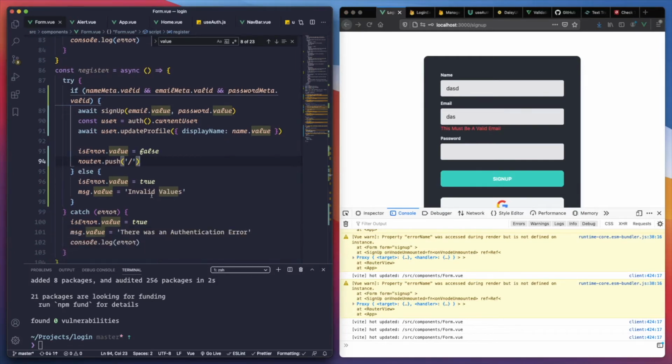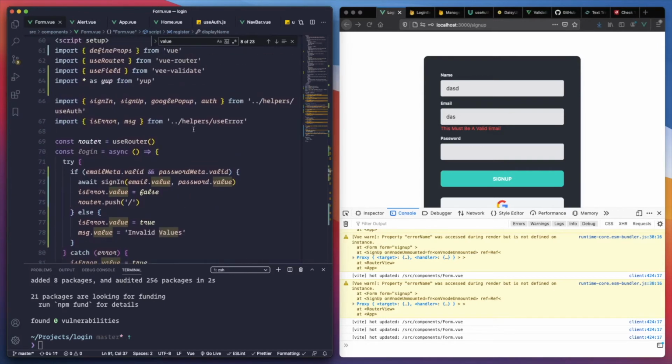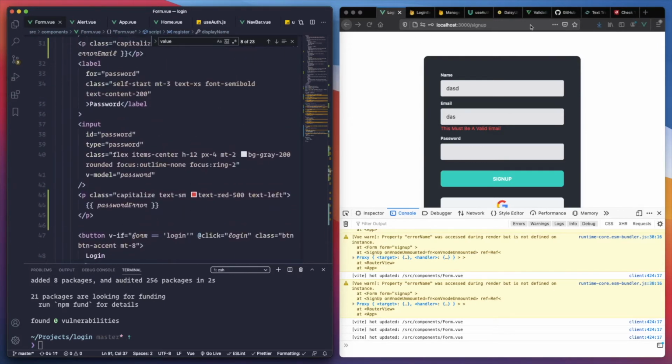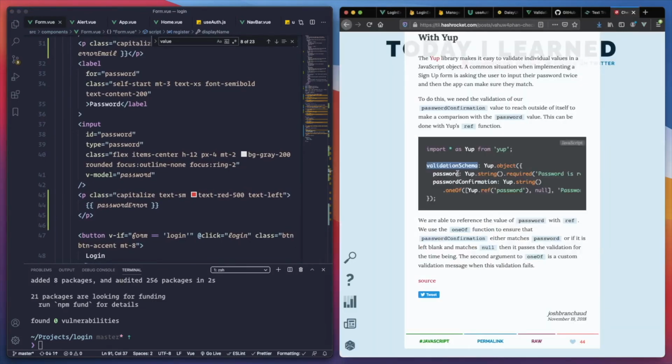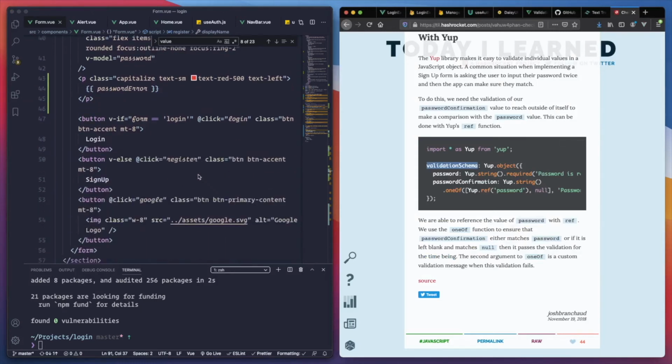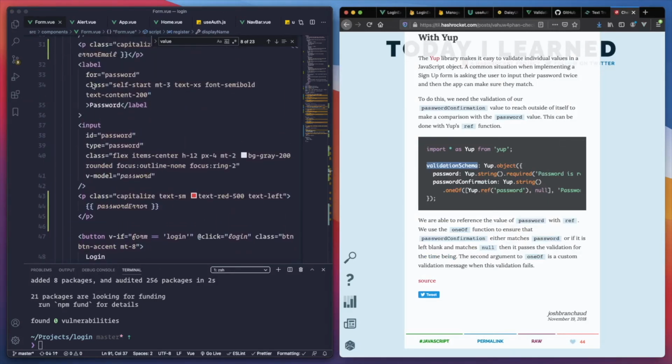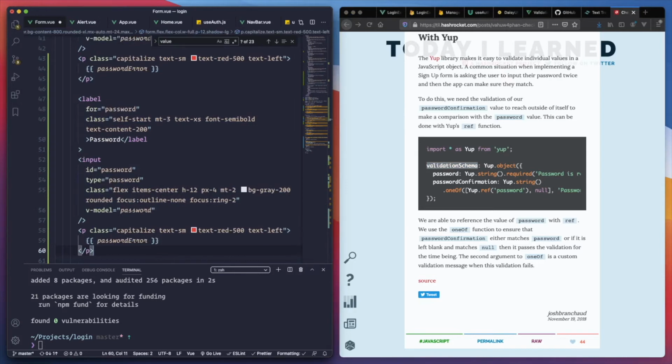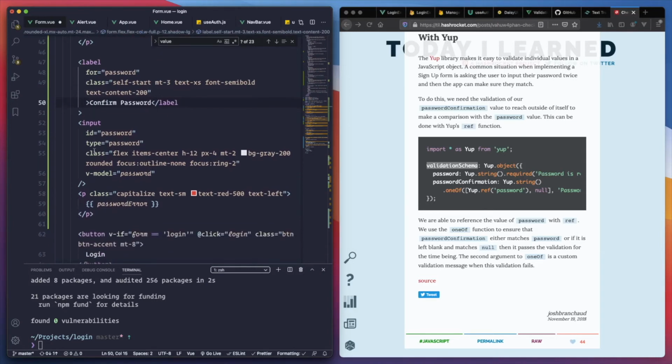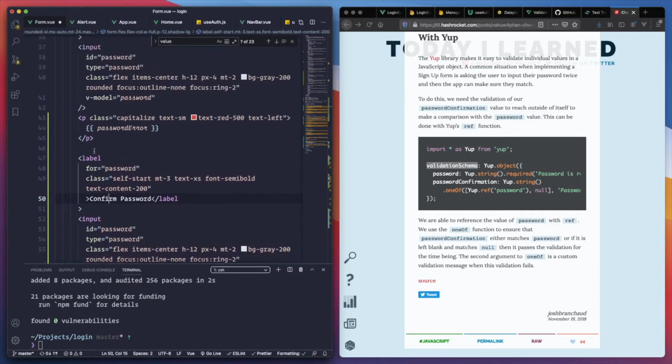What I want to do, and it's going to be a little bit tricky, let's handle the password. What I found here is called password confirmation. Yeah, I like it. So we have the password right here with the label. Let's pretty much get everything from the password, paste it again, and let's call this confirm password, right?